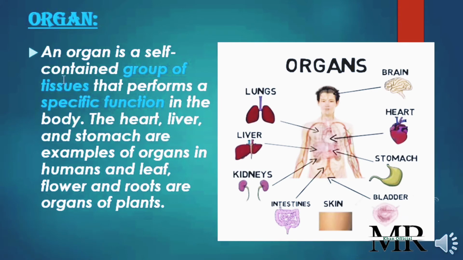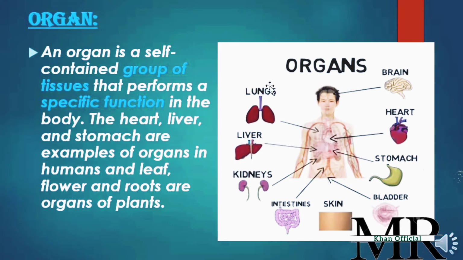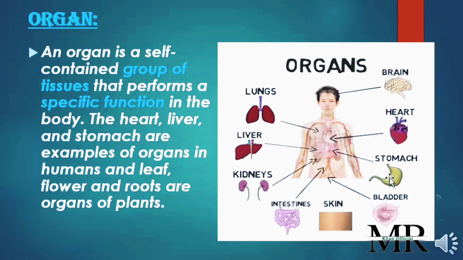What is an organ? An organ is actually a group of tissues that perform a specific function in the body. The heart, the liver and the stomach are examples of organs in the human body, and leaf, flower and roots are the organs of plants.